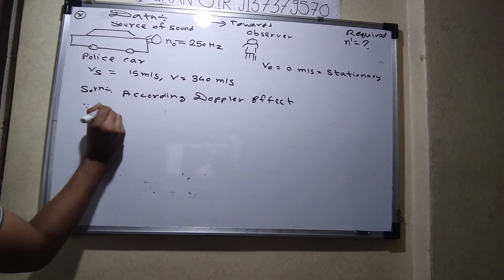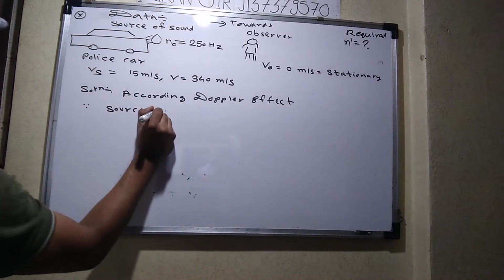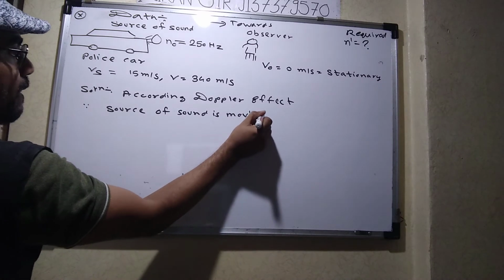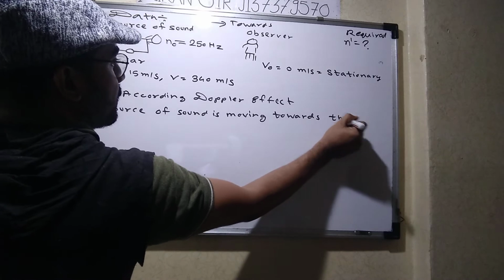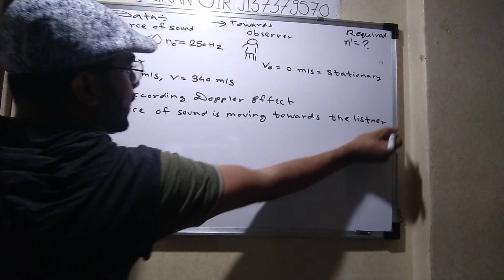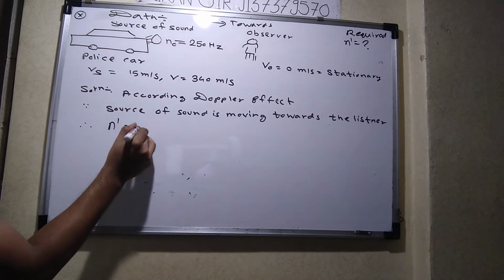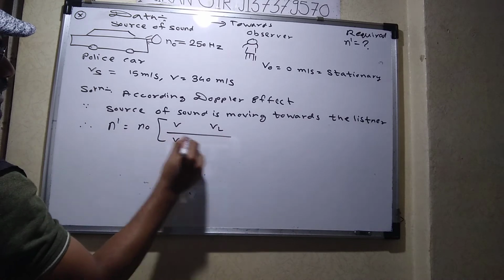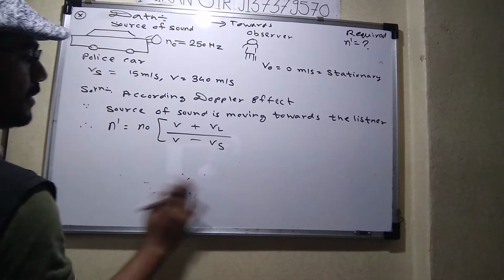Since the source of sound is moving towards the listener, what is the formula for apparent frequency? N dash equals N naught times (V plus VL) upon (V minus Vs). If it is moving towards, then plus will come in the numerator and minus in the denominator.